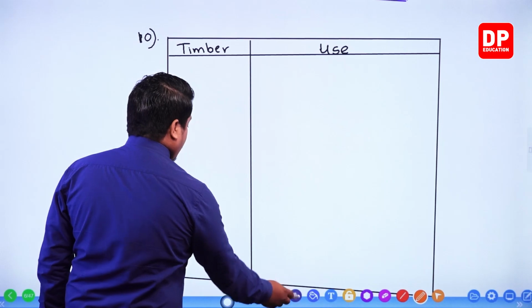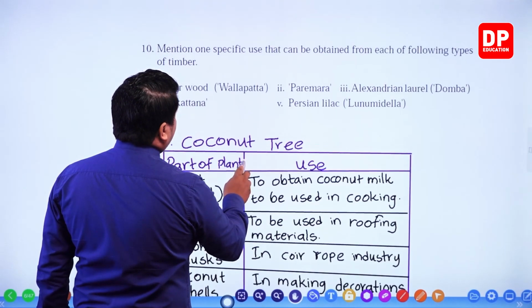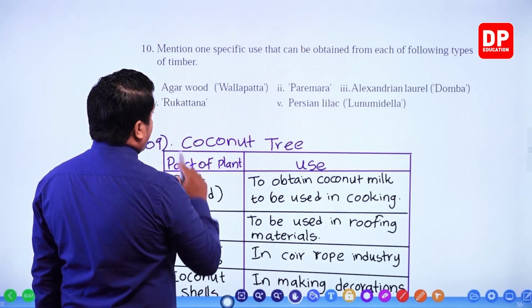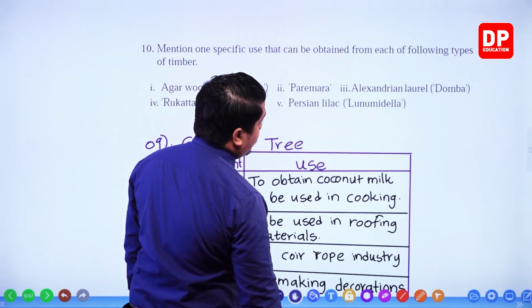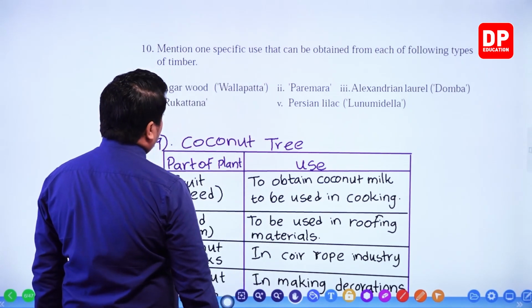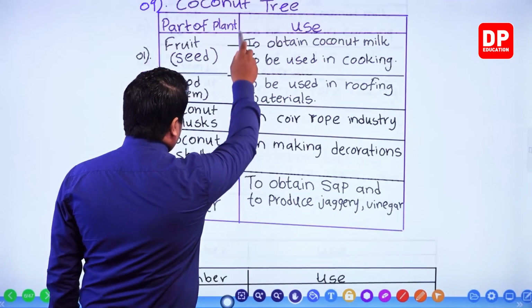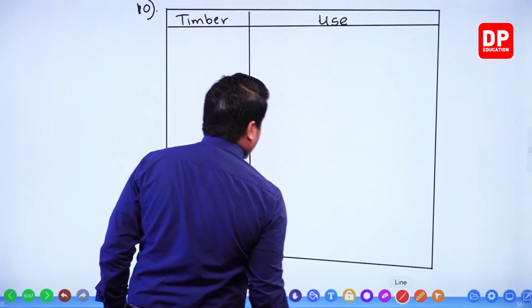Is it a use or else a feature? Let's see the question once more. Then specific use. So you have to mention a use, my dear children. So Agarwood, Parimara, Alexandrian laurel or else Domba, Rukkattana, Persian lilac. Okay. So we'll mention the plants then.